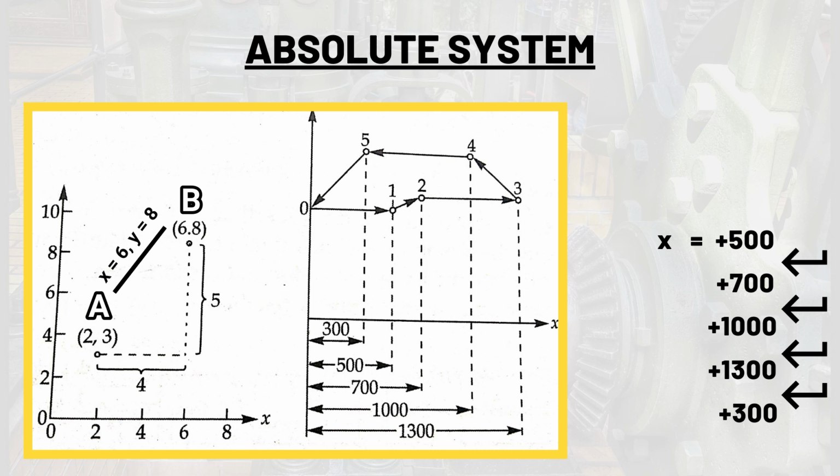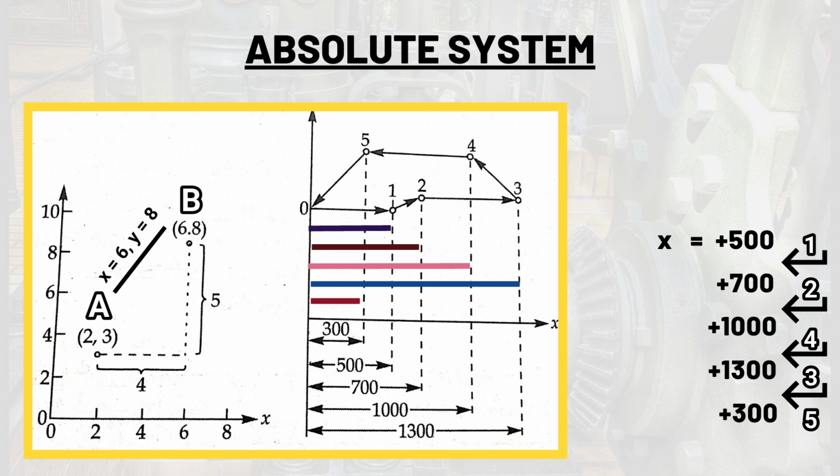Now for drilling 5 holes in this type of system at different locations, the command for x direction would be 500 plus 700 plus 1000 plus 1300 and plus 300.